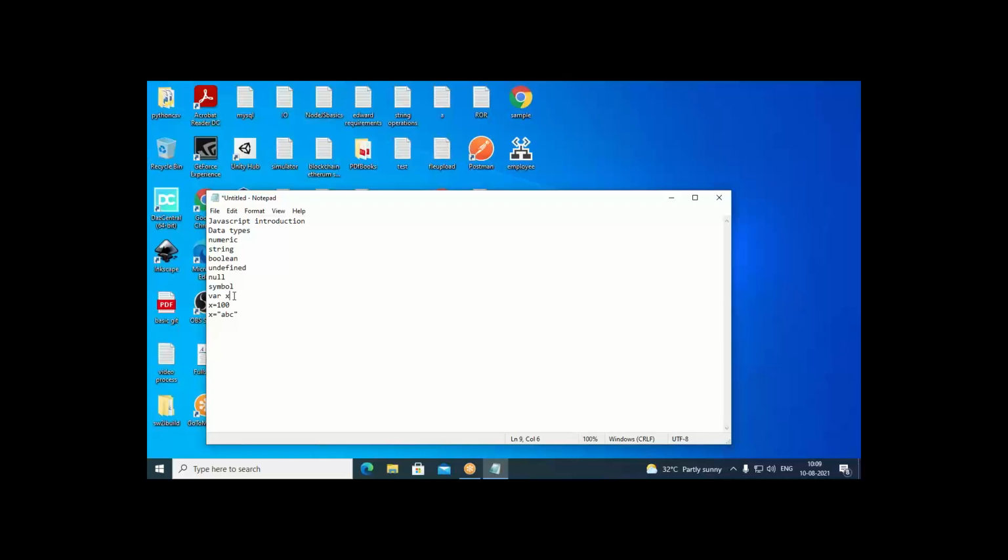So when I define like this, var x, I haven't associated any type. So type will be inferred whenever you assign a value to the variable. When I write x equal to 100, this is numeric type. But when I type x equal to ABC, what type of data is this? String type of data. So from numeric to string type, it is changing.